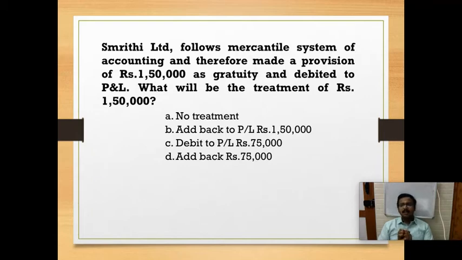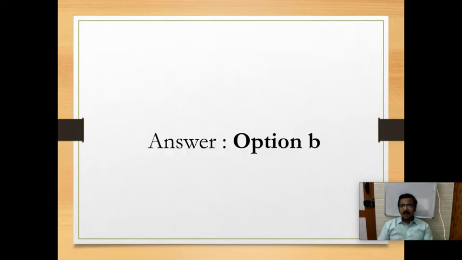As per section 40A(7), even if I am following the accrual basis or mercantile system of accounting, gratuity is allowed only on payment basis. So for gratuity the full amount is disallowed. I have to add back this 1,50,000 to the P&L. So my answer is option B, add back to P&L rupees 1,50,000. Option B is the correct answer.